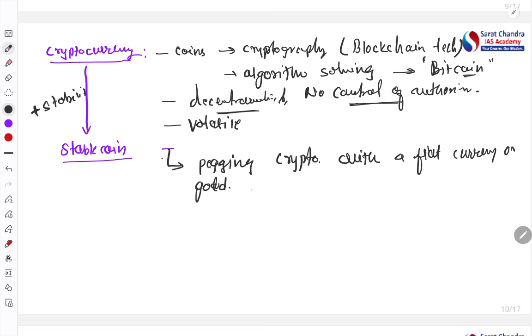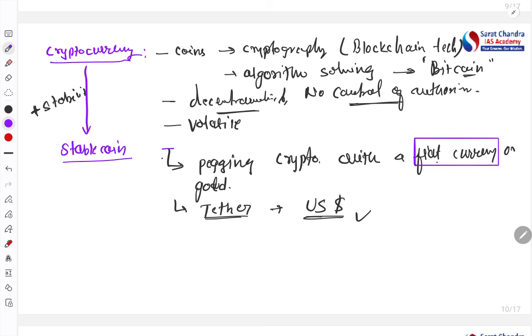For example, Tether is an example, which is pegged to the US dollar. Pegging means we have linked the cryptocurrency with the US dollar in order to bring some level of stability. So these kinds of coins are called stable coins. This is also a type of cryptocurrency, but we have pegged it with one fiat currency or gold. Now here, what is fiat currency?